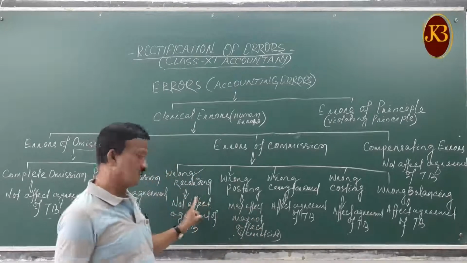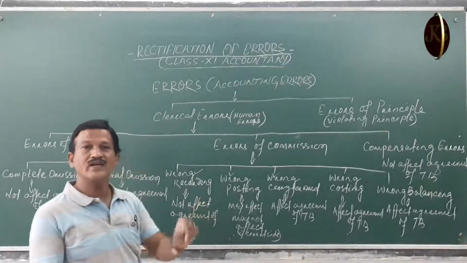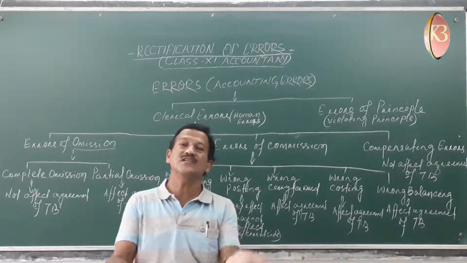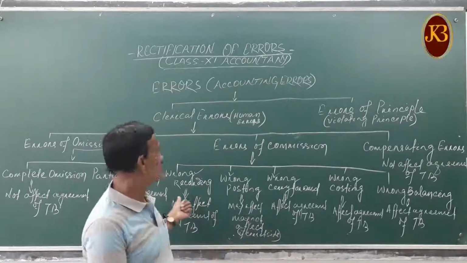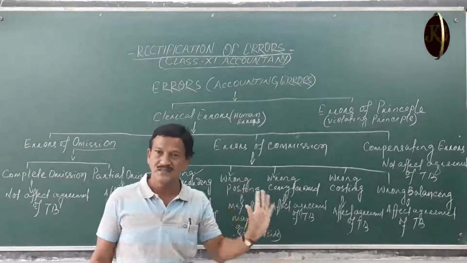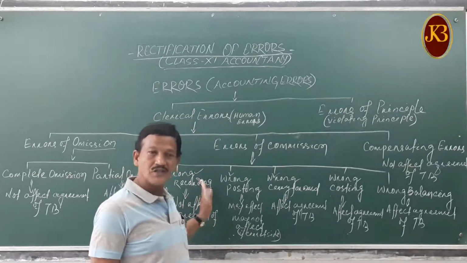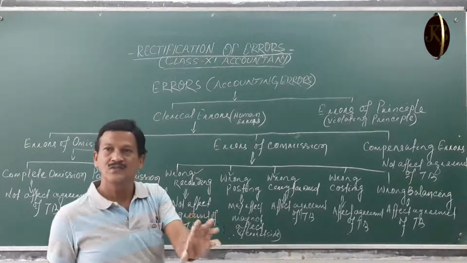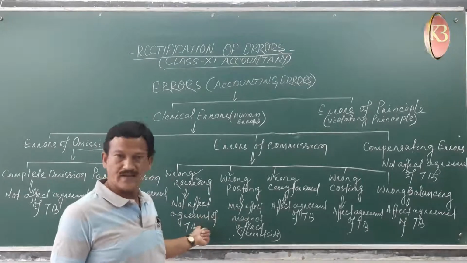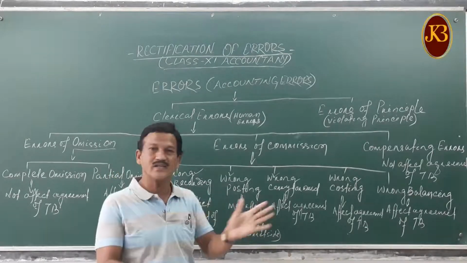Wrong recording means purchase of goods 10,000, we had wrongly recorded 1,000. That does not affect your trial balance. That is not an omission, but recorded wrong, a lesser amount we had recorded. That is a wrong recording. It does not affect your trial balance.